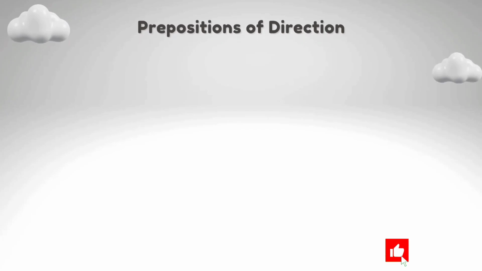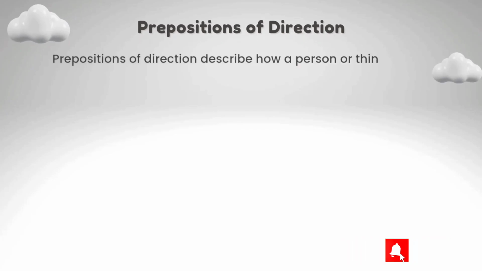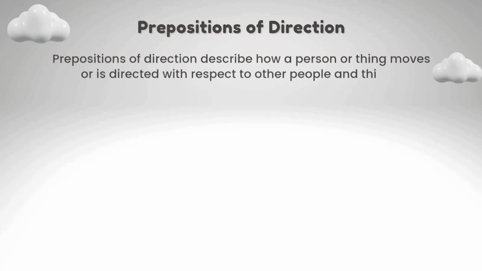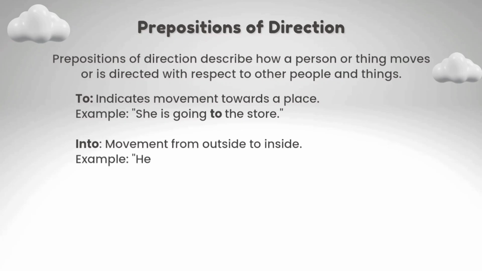Prepositions of direction. Prepositions of direction describe how a person or thing moves or is directed with respect to other people or things. "To" indicates movement towards a place. Example: She is going to the store. "Into" indicates movement from outside to inside. Example: He walked into the room.